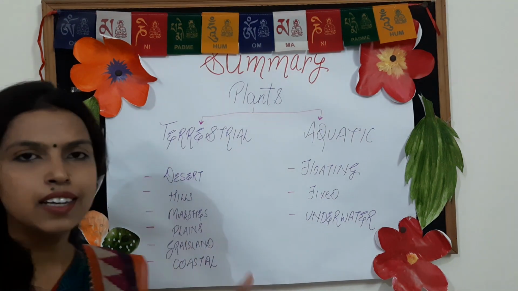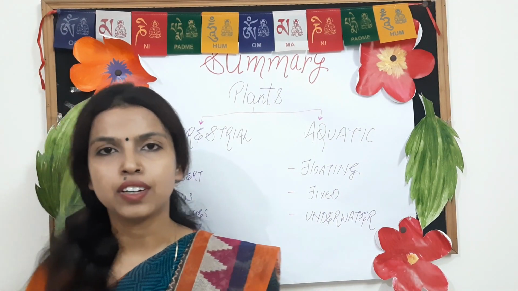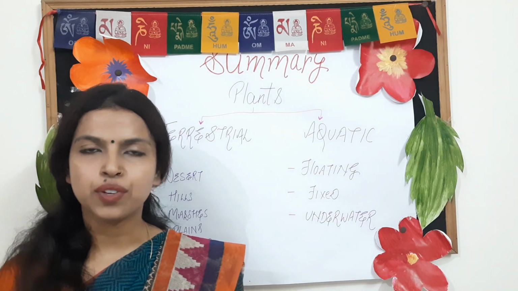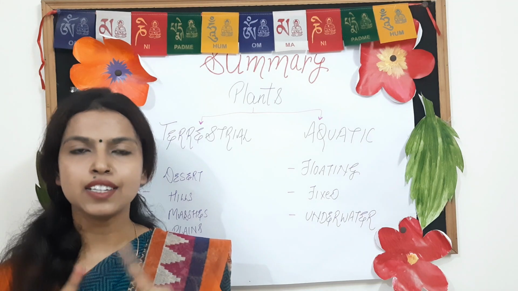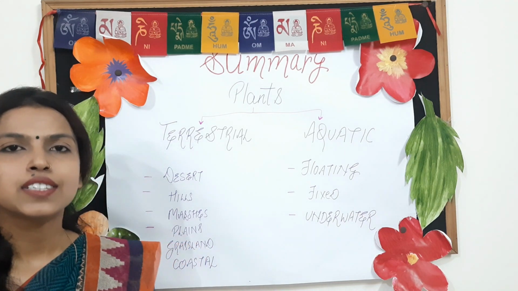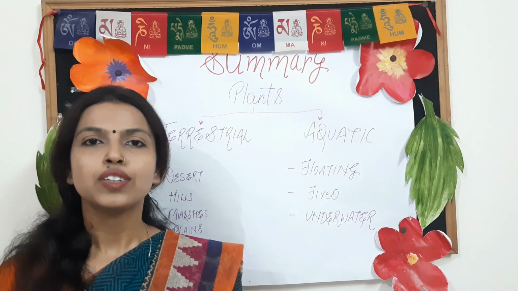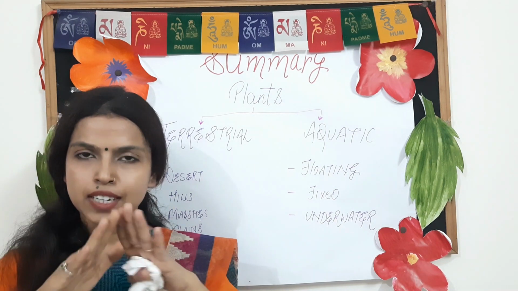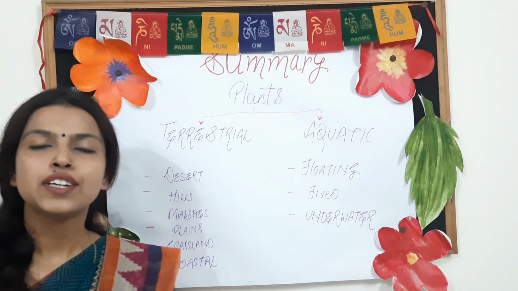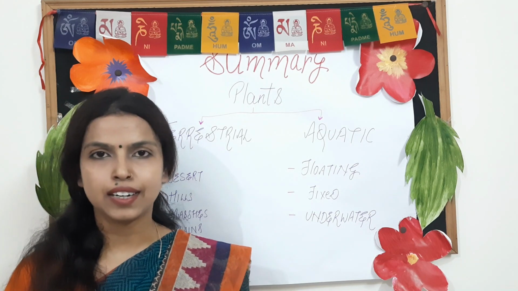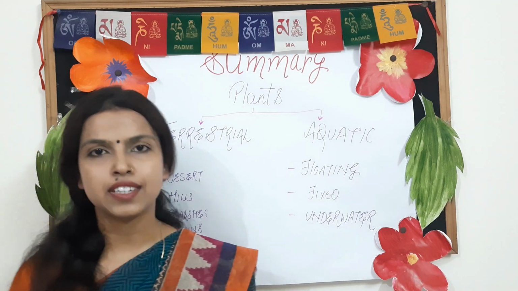Okay, next one is hills. These plants are found where the weather is very cold, right? In hill area weather is very cold. So these plants have a specially designed shape, that is conical shape. Why? Because in cold areas you must have seen that snowfall happens, right? So that snow slips off the leaves. That's why they have this conical shape, and instead of flowers they have cones, right? Male cone and female cone. So that's why they are also known as coniferous plants.